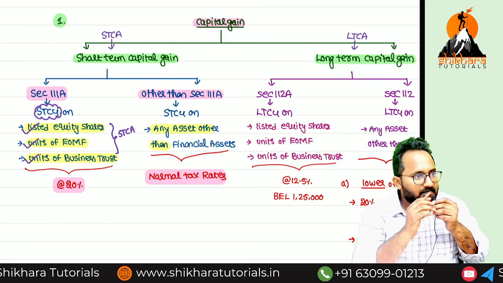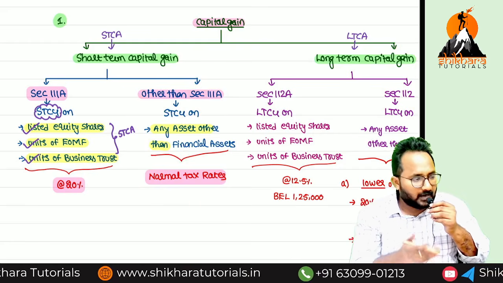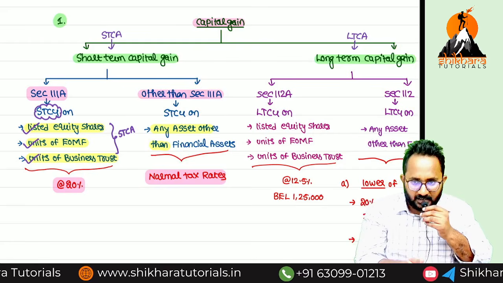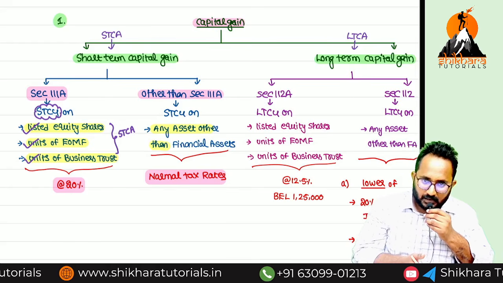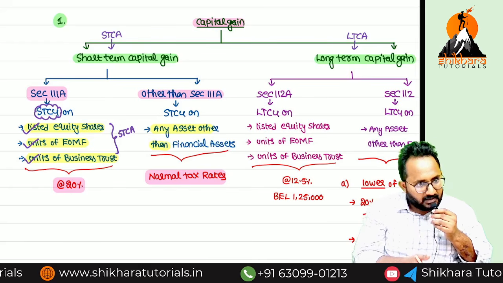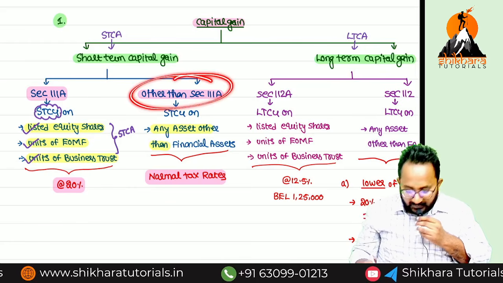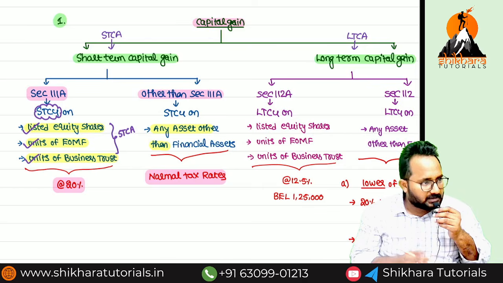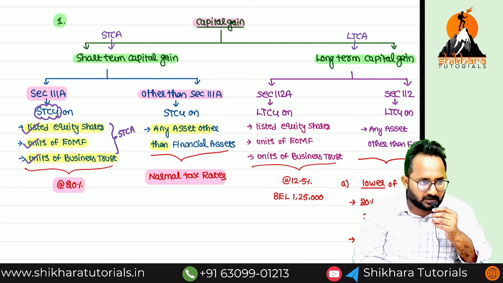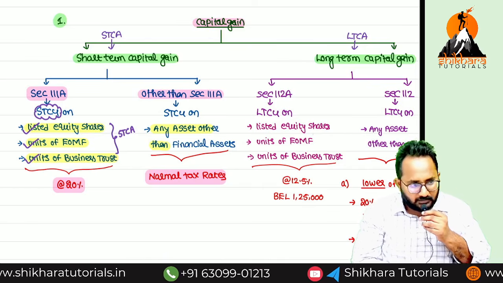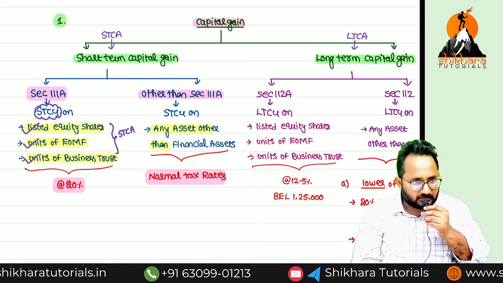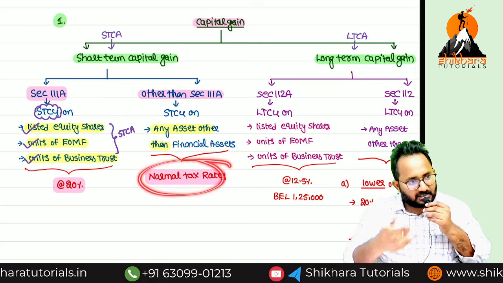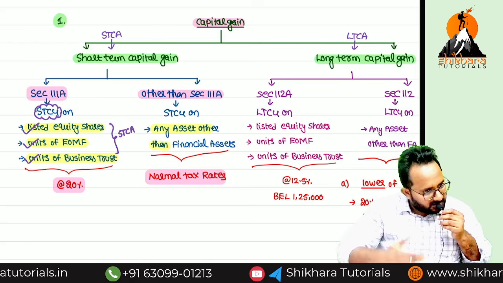Normal tax rate. Sir, what do you mean by the normal tax rate? If I am following the 115BAC rates, if I am following the old rates, if a company is having this, what is the normal tax rate? 25 or 30. Domestic company 25 or 30. Foreign company 35%. Understood? Normal tax rates means whatever the normal tax rates we have to follow, that only.